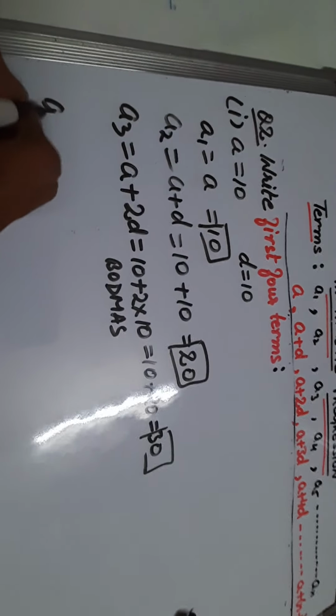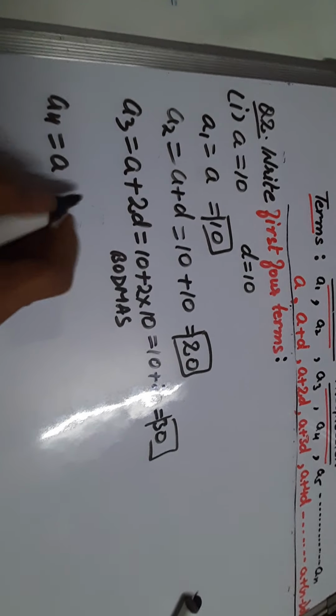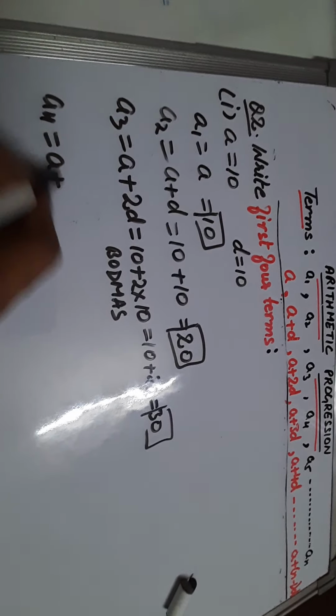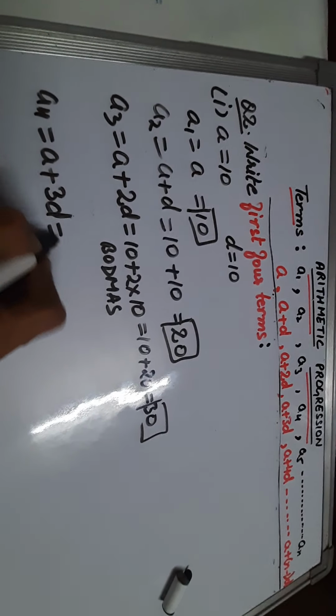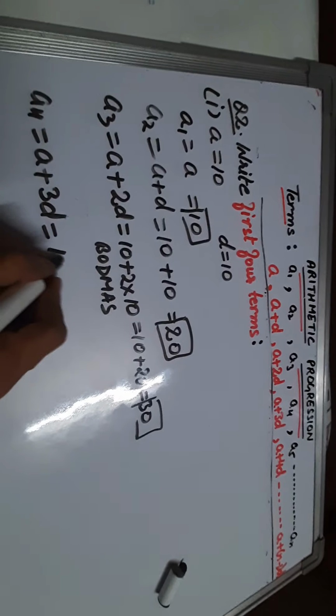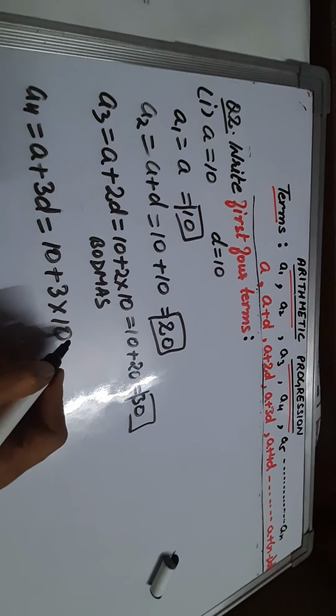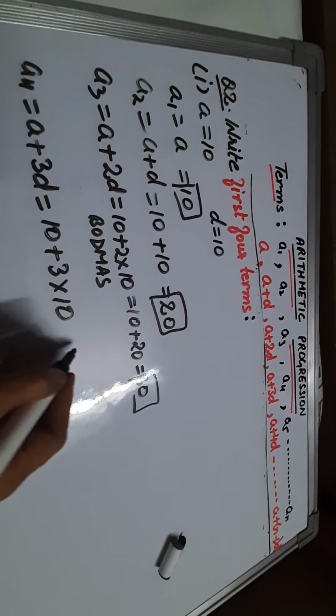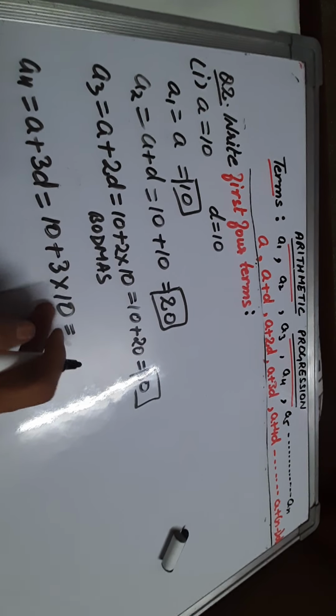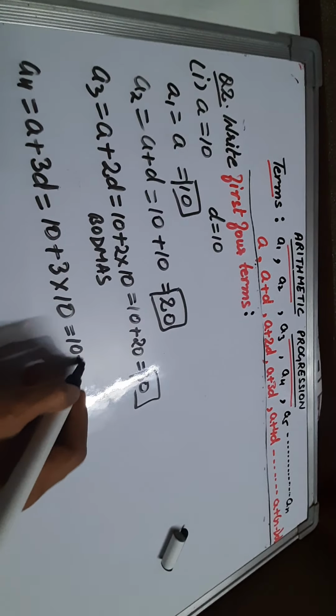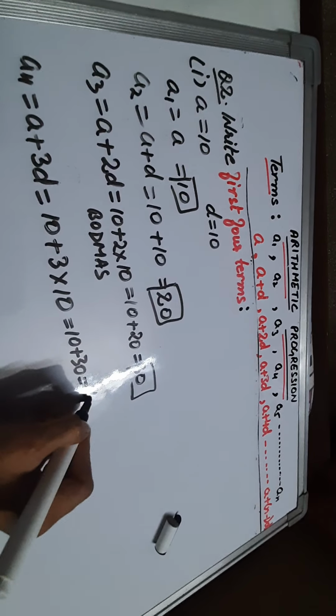So A4. So what is the formula for 4th term? A plus 4 minus 1, 3D. So what is A? It is given 10 plus 3 into again 10. So again remember BODMAS, we will first multiply then add. So 10 plus 30, that is 40.